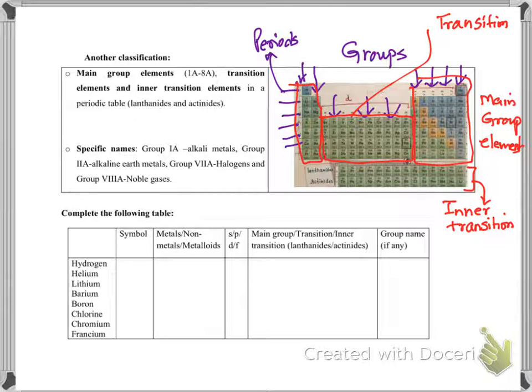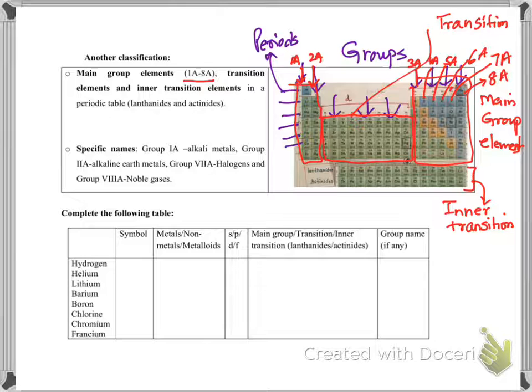If you look here, for main group elements it says 1A to 8A. This is known as first A group, second A group, third A group, fourth A, fifth A group. This carbon one is the fourth, nitrogen is fifth A, oxygen is sixth A group, fluorine is the seventh A group, and the last one is the eighth A group.